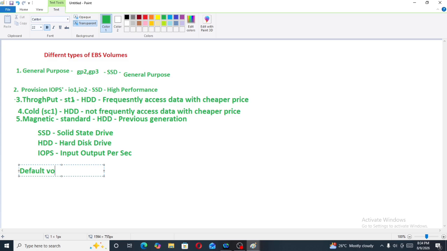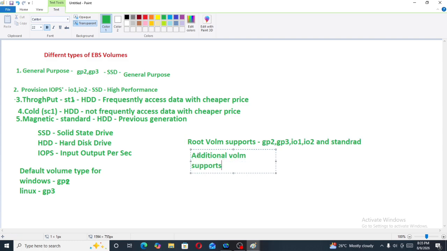Now, root volume supports GP2, GP3, IO1, IO2 and standard, whereas additional volume supports all types.